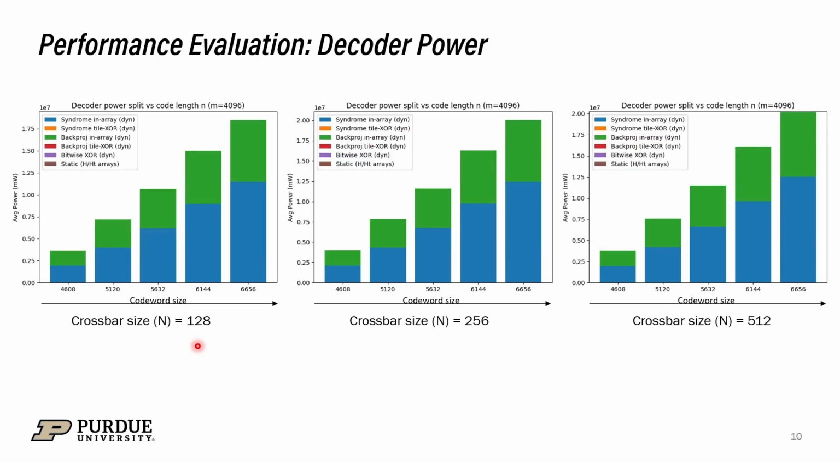Next, we move into the power plots of the decoder. Here, most of the power is taken by the syndrome computation and the back projection computation, which is happening in memory. We can see that as we increase the number of code word dimensions, the power increases linearly. This is because when we increase the number of code word bits, more bits are mapped into the crossbars. We require a higher number of crossbars and therefore the power increases linearly.